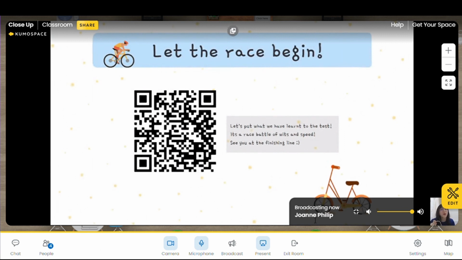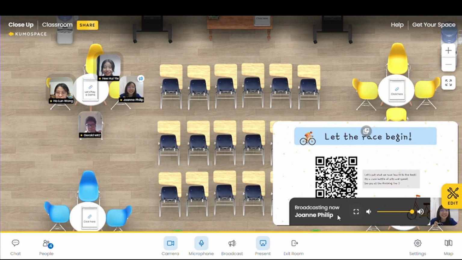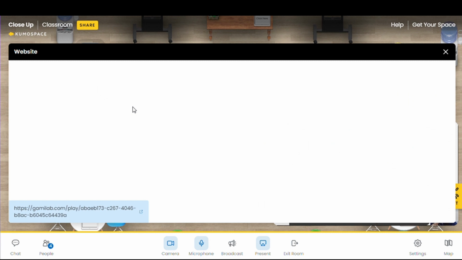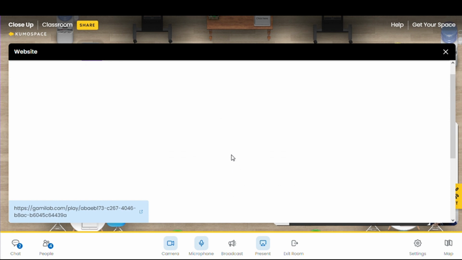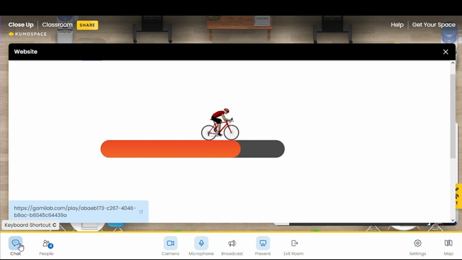Okay, let's put what we have learned to the test. Teacher, I will have a sending problem. Yes. What is the play code? All right. So the play code is JMJ, all capital letters, SWK. I will also be sending it in the chat. So you can check it out or scan the QR code. Okay, hope you're having fun.